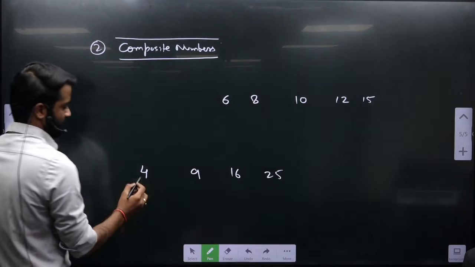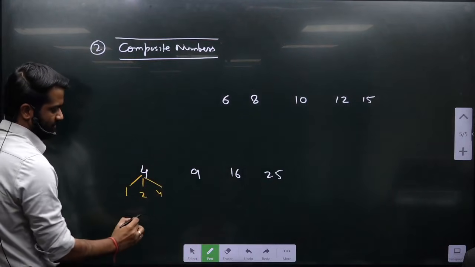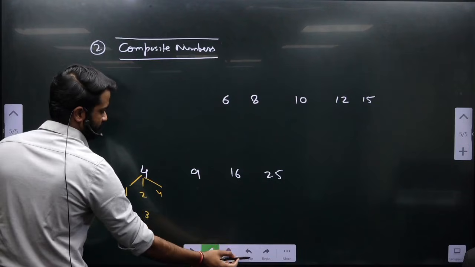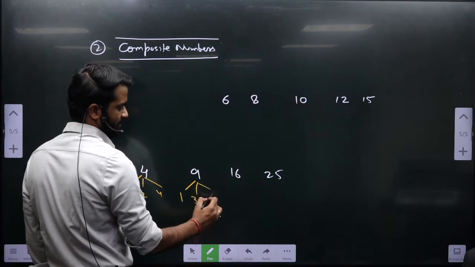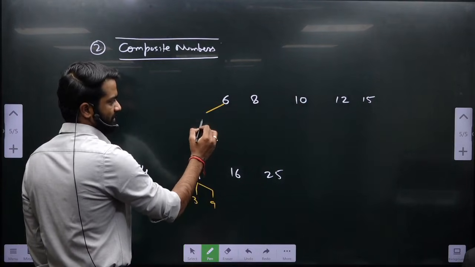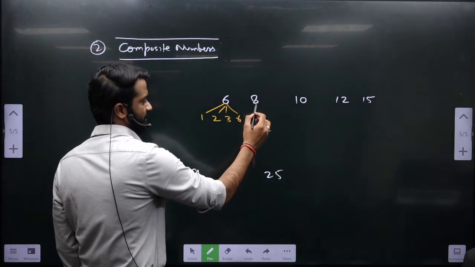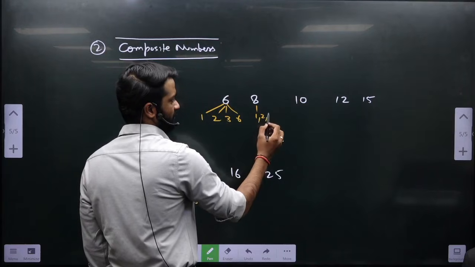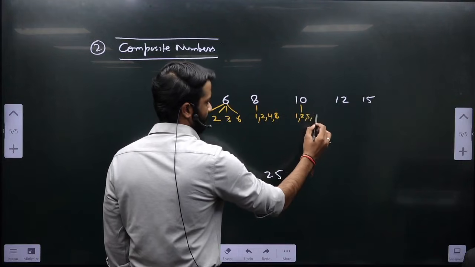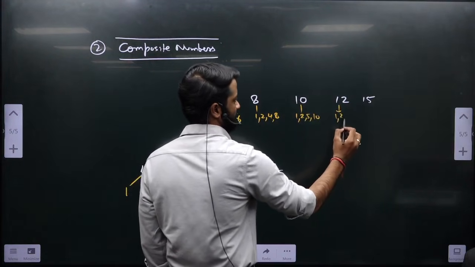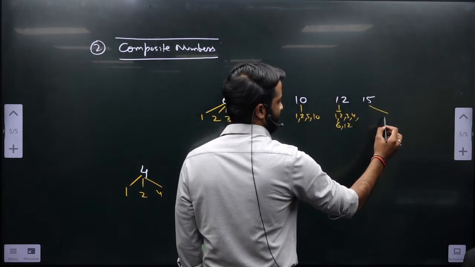4, how many factors? 1, 2, 4. There are 3 factors of 4. 9: 1, 3, 9. 6: 1, 2, 3, 6. 8: 1, 2, 4, 8. 10. 12: 1, 2, 3, 4, 12. 15.